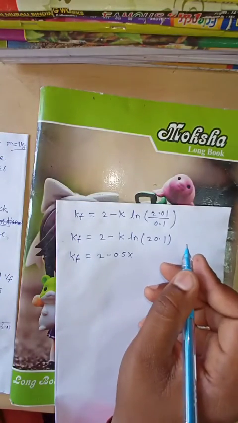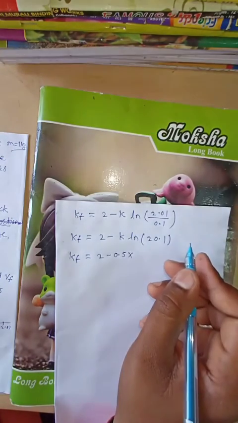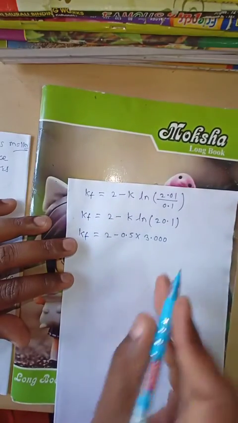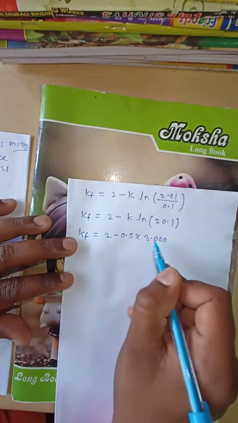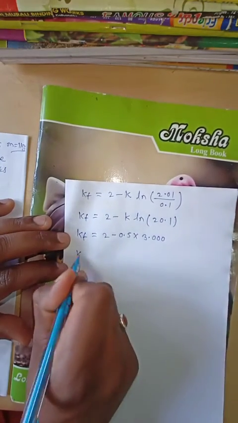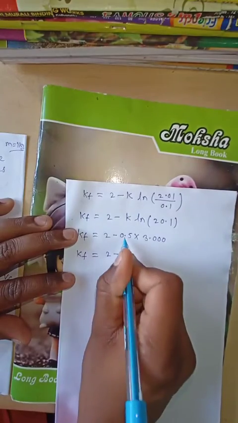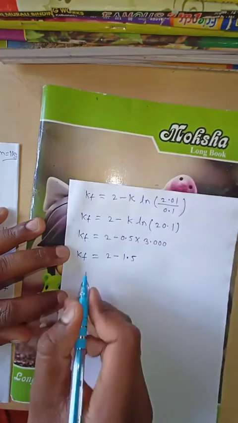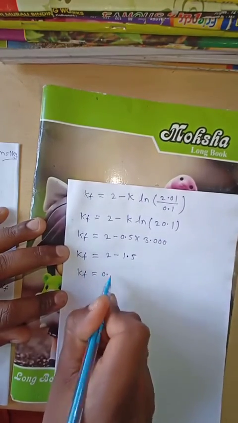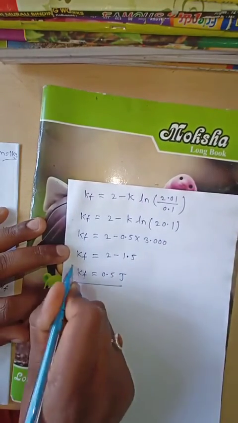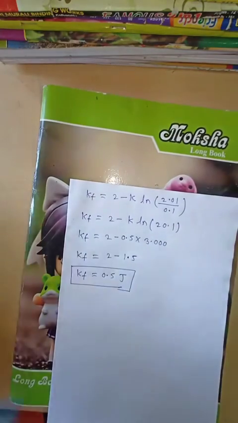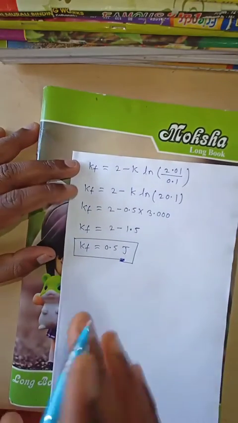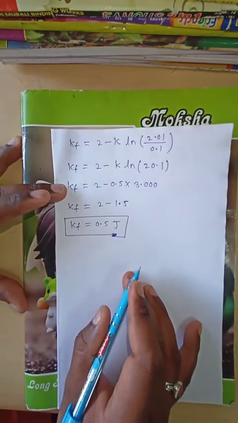See in your calculator, log of 20.1 is nothing but 3. Therefore the final kinetic energy is equal to 2 minus 0.5 into 3, which is 1.5. 2 minus 1.5 is 0.5 joule. Therefore the final kinetic energy is 0.5 joule. This is the first question we had to find out.